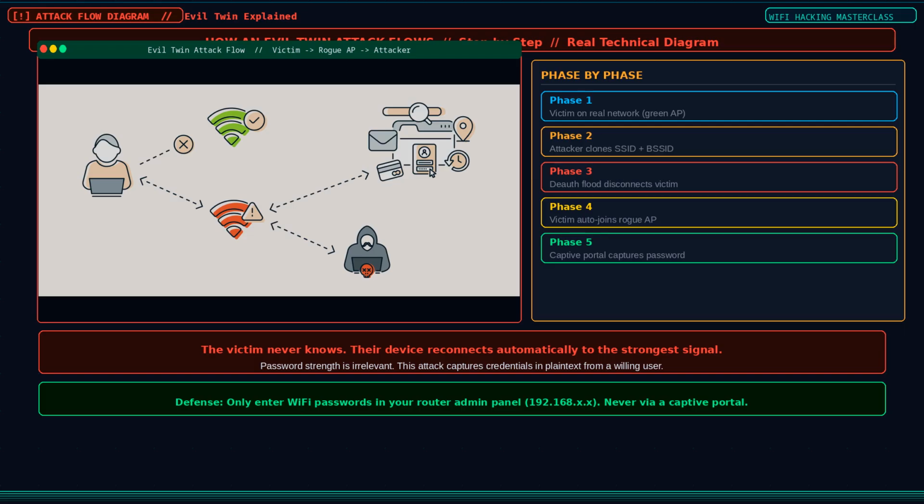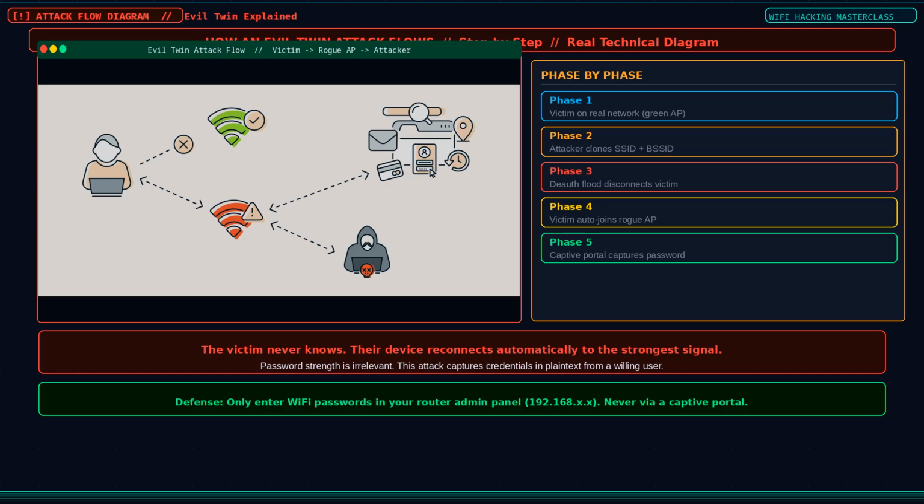Here is the evil twin attack flow in a real technical diagram. On the left you have the victim connected to the legitimate access point, shown with a green Wi-Fi signal and a checkmark. The dashed line with an X shows that connection being severed by your deauthentication attack. Below that, the red warning Wi-Fi symbol is your rogue evil twin access point. The victim's device, having lost its connection to the real network, automatically reconnects to your rogue AP because it has the same name and appears to have a stronger signal.